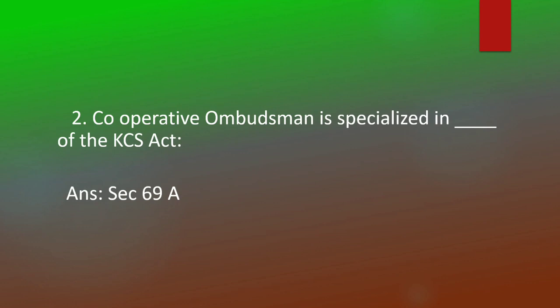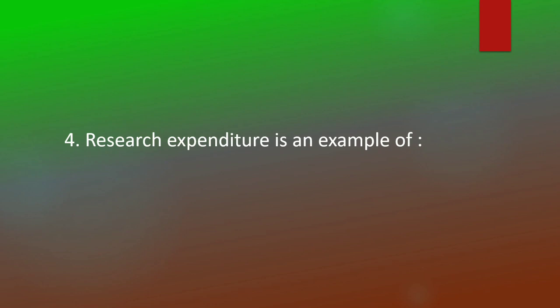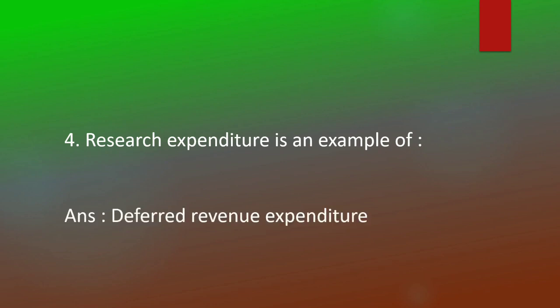Audit is dash of accounting to find out the correctness of the transactions related to it. Verification. Research expenditure is an example of deferred revenue expenditure.